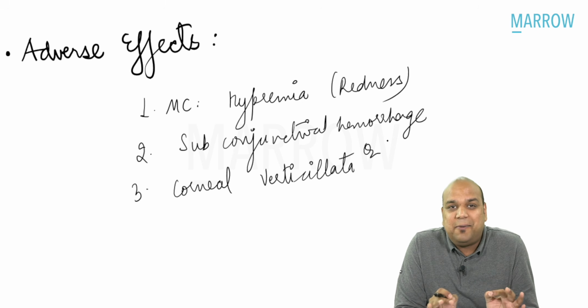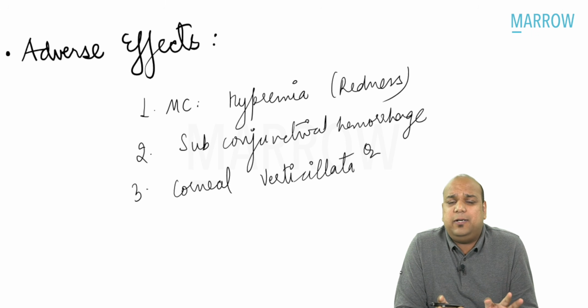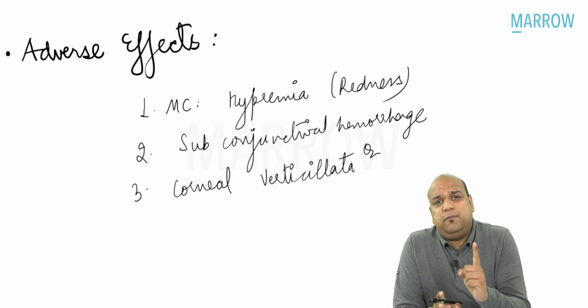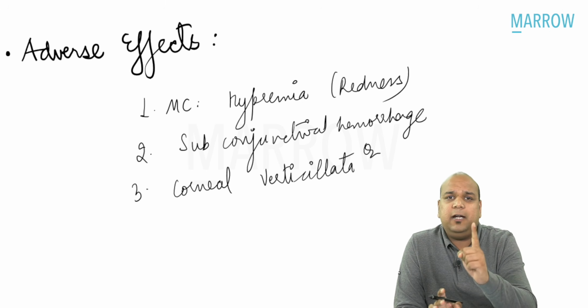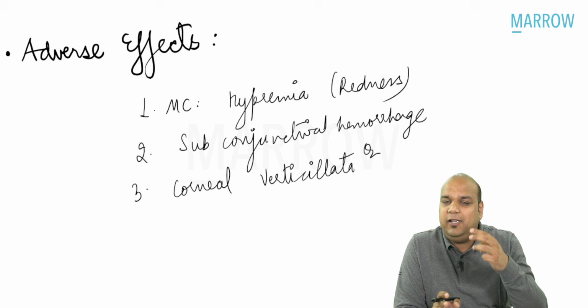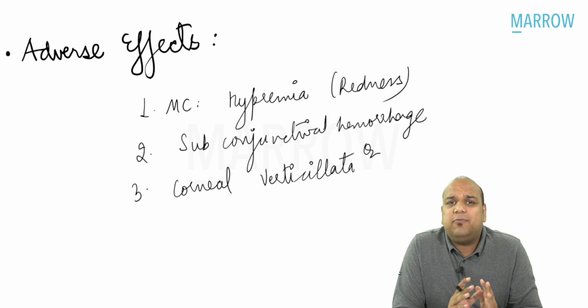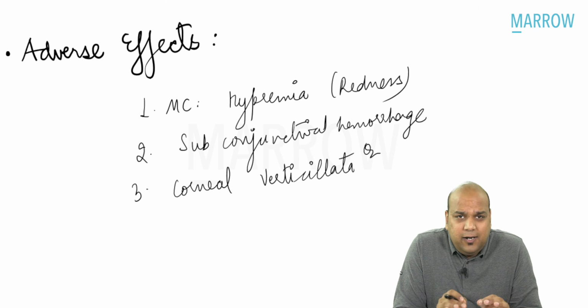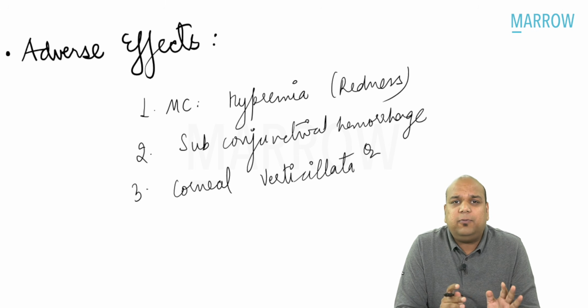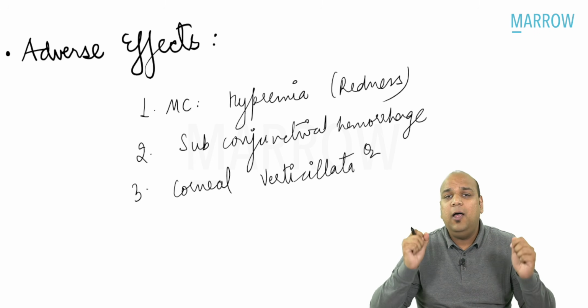Why? Because examiners love to ask ocular side effects or adverse effects of anti-glaucoma drugs. Very common question. If you want to ask me one question which will always be asked in every exam, it is anti-glaucoma drugs. Yes, it will always be asked. Anti-glaucoma drugs, cornea, conjunctiva, cataract, pterygium, corneal ulcer. All these topics are very commonly asked. Retina, one question. Neuro-ophthalmology, one question. They are very common. So ophthalmology, you have to read completely in order to be able to answer all questions.